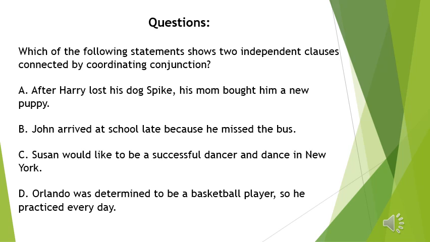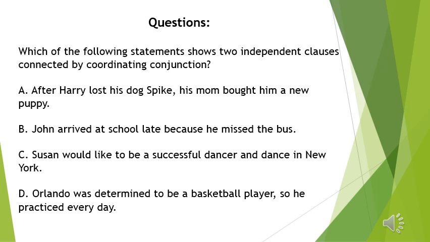Let's read the second one. John arrived at school late because he missed the bus. This is a complex sentence, not a compound sentence. Here, because is a subordinator. Because he missed the bus is a subordinate clause, and the main clause is John arrived at school late. This is not a compound sentence. What is required is to find two independent clauses connected by a coordinating conjunction. So number B is not right.